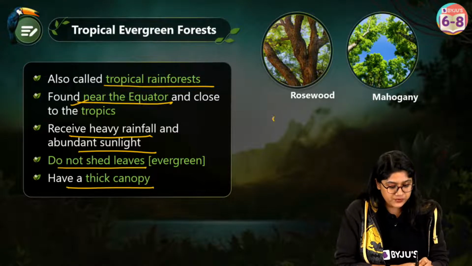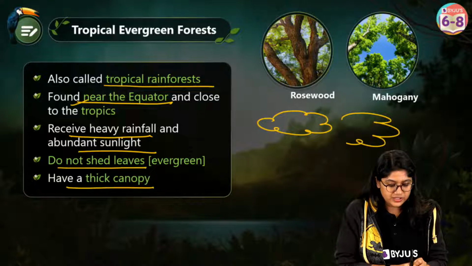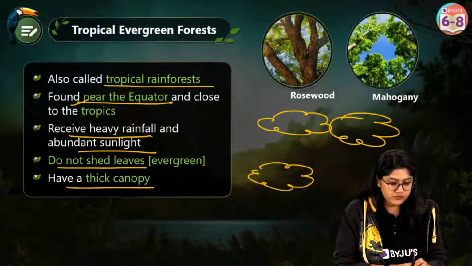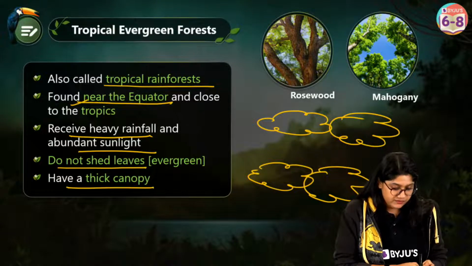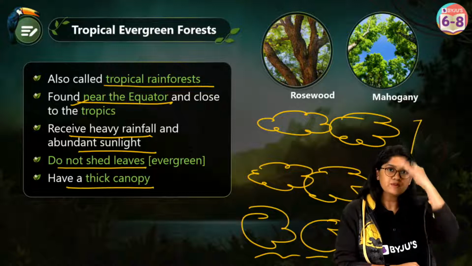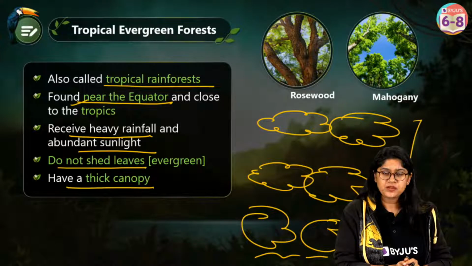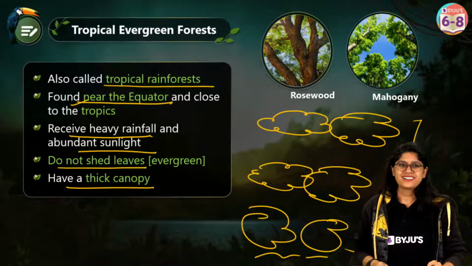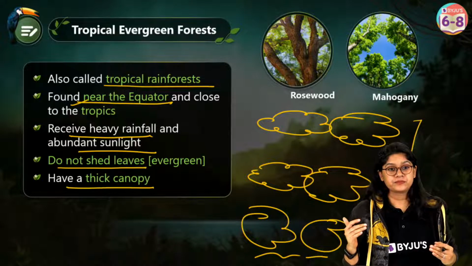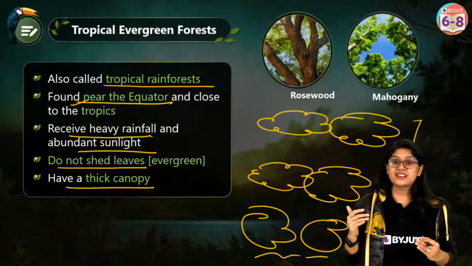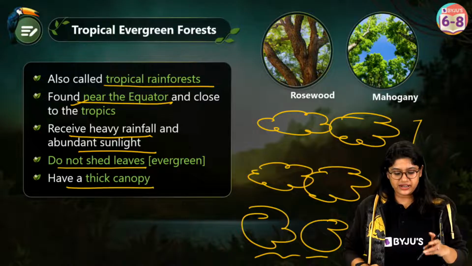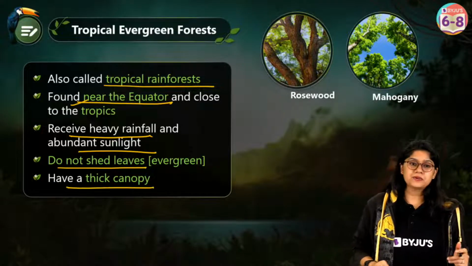Yes, so, of course, we have the canopy, right? At the top we have tall plants. Then we have a little bit lower plants. Then we have the trees, then the shrubs, and then the herbs. So this basically forms a canopy. When we look from the top, there are different layers to it, and the sunlight will not be entering directly. Absolutely correct, everyone. So we are clear about the canopy?